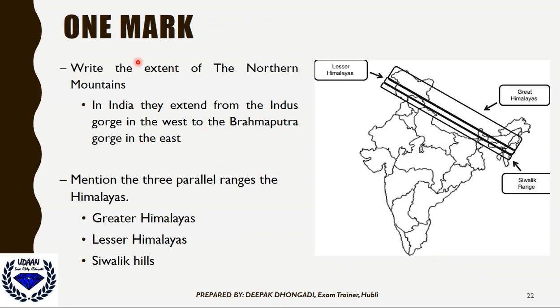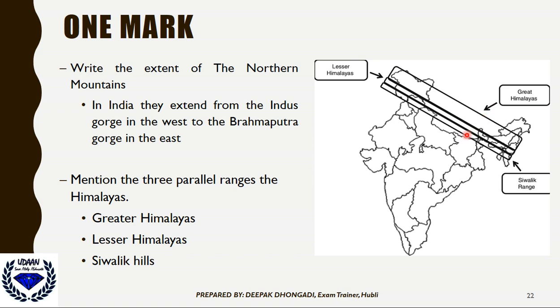Then write the extent of the northern plains, from where to where they are. Already we have seen the northern plains. In India they extend from the Indus Gorge in the west to the Brahmaputra Gorge in the east.